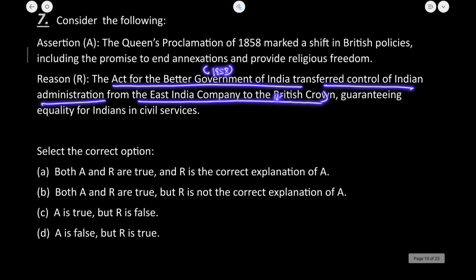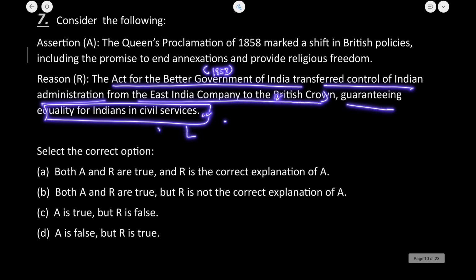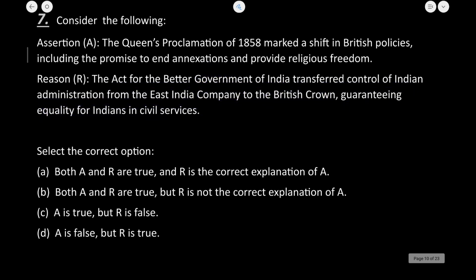This is absolutely true, but this is absolutely incorrect that equality for Indians in the civil services would be made. Okay, now was there a formal guarantee to the Indians, equality for Indians in the civil services? It occurred after the introduction of the Indian Civil Services Act of 1870. 1858 में ऐसा कोई प्रॉमिस नहीं किया गया था, so the reason here is false, but the assertion that is given is absolutely true. So C is the correct answer to this question.